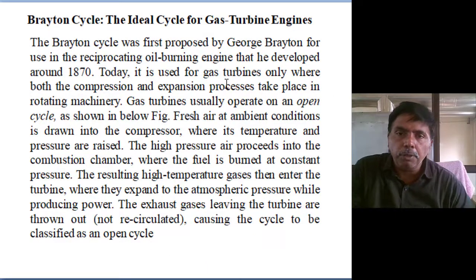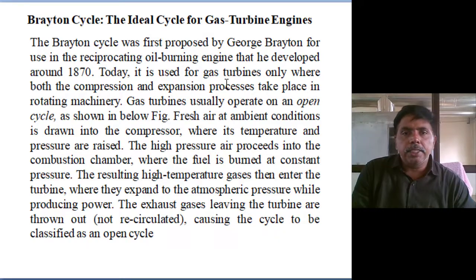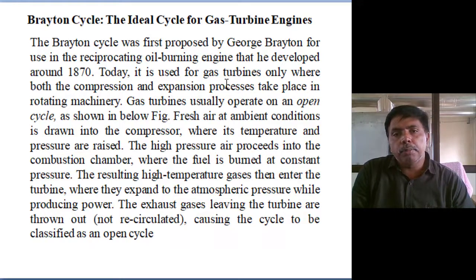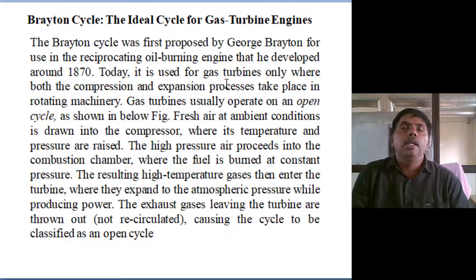For the combined cycle I want to run, the top cycle is the air standard cycle. This is the Brayton cycle, proposed in the 1870s. Up to now, all were reciprocating: the Otto cycle, diesel cycle, dual cycle, the popularly accepted cycles are reciprocating cycles. So we are changing reciprocating motion to rotary motion. Compressor, rotary motion; turbine, rotary motion. Reciprocating to rotary motion was proposed by Brayton.